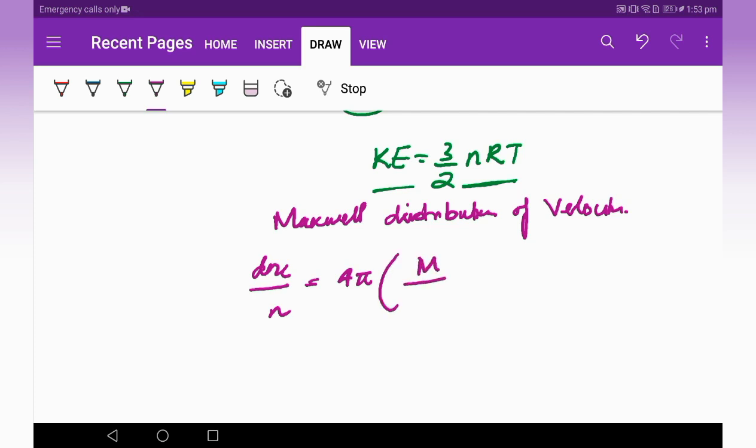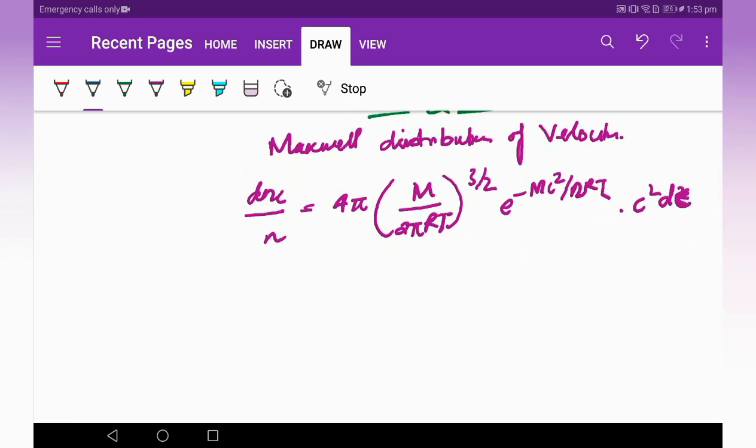So the equation states dnc by n is equals to 4 pi into (m by 2 pi RT) to the power 3 by 2, e to the power of minus mc square by 2 RT into c square dc, right? So this is the equation, and based on this equation we have three velocities. V most probable velocity, V average velocity, and V root mean square velocity. I have represented as MP as most probable, AV as average, and RMS as root mean square velocity.